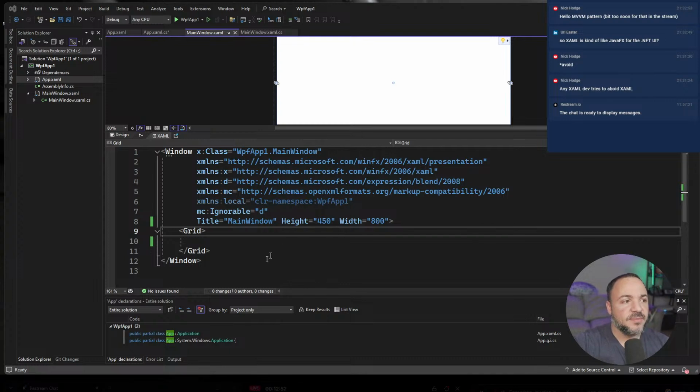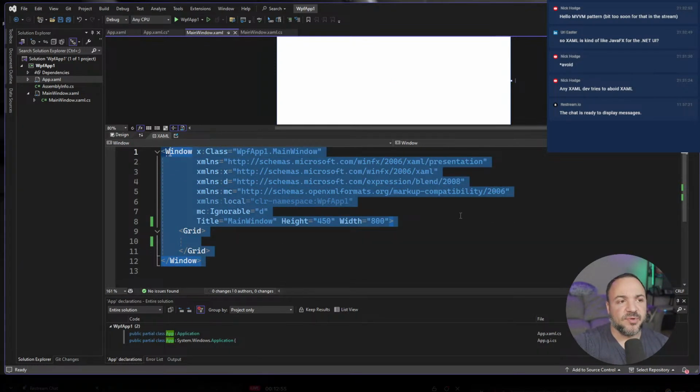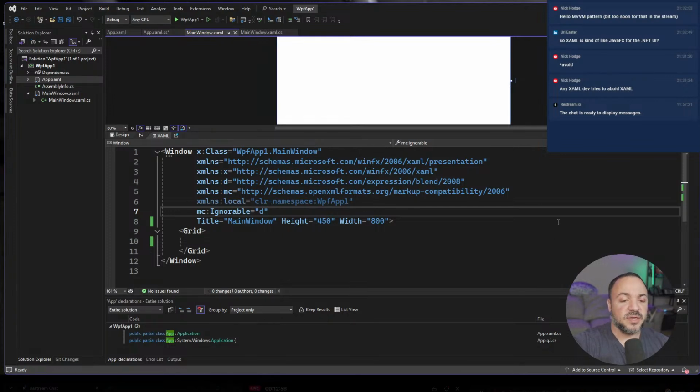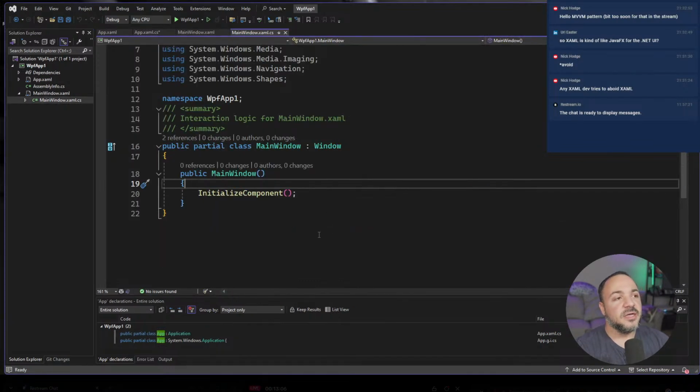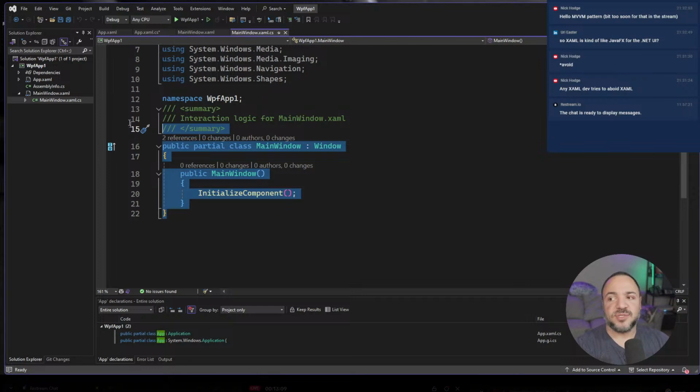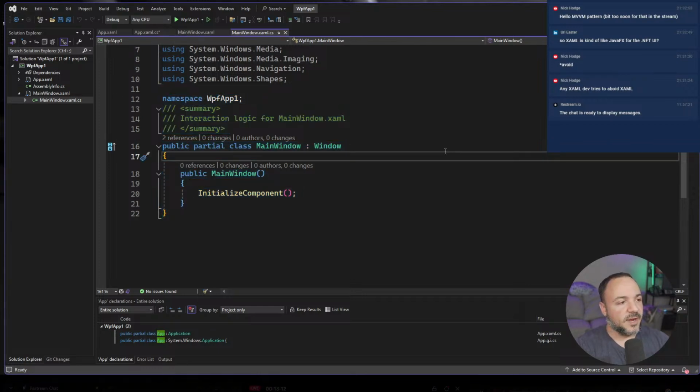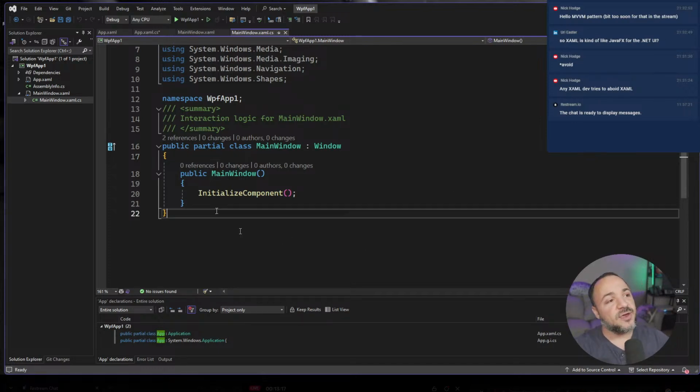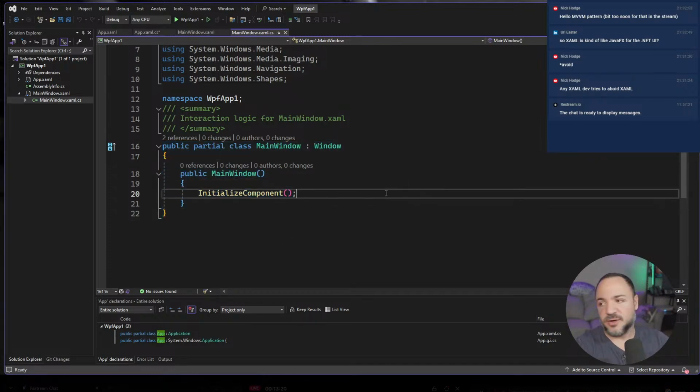Basically it all comes back to the more stuff that you jam into XAML, the worse time you're going to have. One of the things with MVVM that a lot of people will say is, hey, you're not putting code behind. So let me go back to the main window here. Basically your code behind should most of the time just look like this, right? It's sort of an exaggerated pattern where if you're putting any code behind that's not just the initialize component call, that's probably a code smell, you don't want to be doing that. Maybe for custom controls and stuff like that, that's where you're doing a little bit of this. But if you're putting logic behind here, people are like, that's a big no-no.